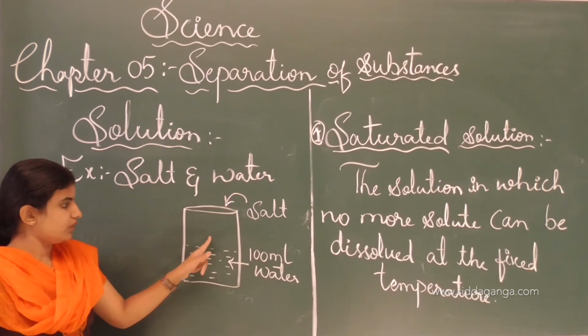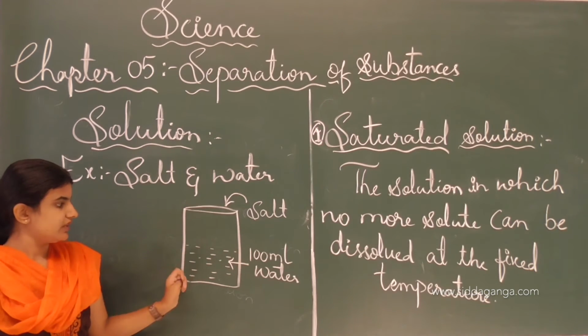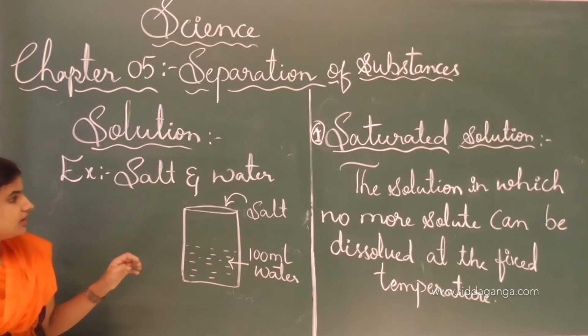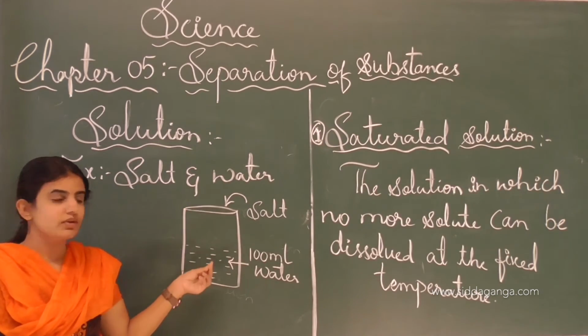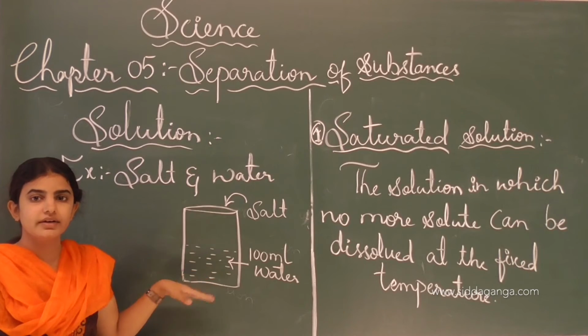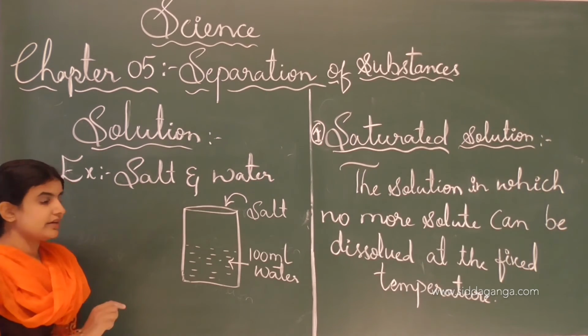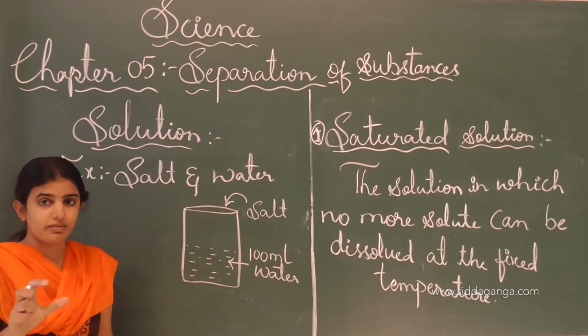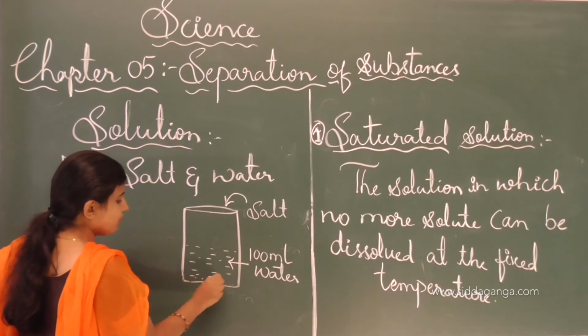See, when we add the salt into the water, then it will dissolve, and after that again we have to add 1 teaspoon of salt into the water and try to dissolve it. Like that, if we do 2 to 3 trials at a given temperature, at normal temperature, the salt particles will settle at the bottom.